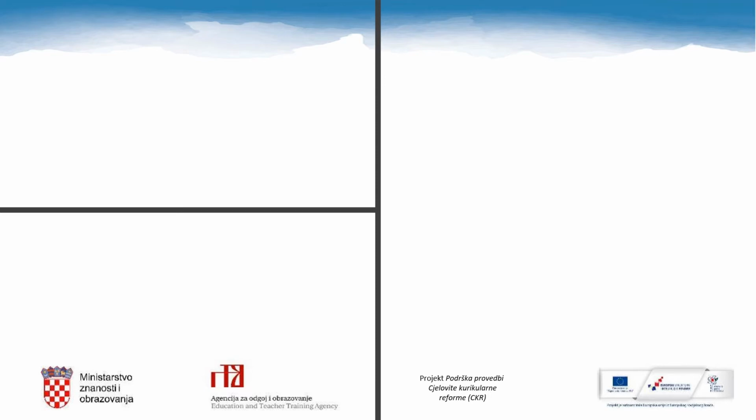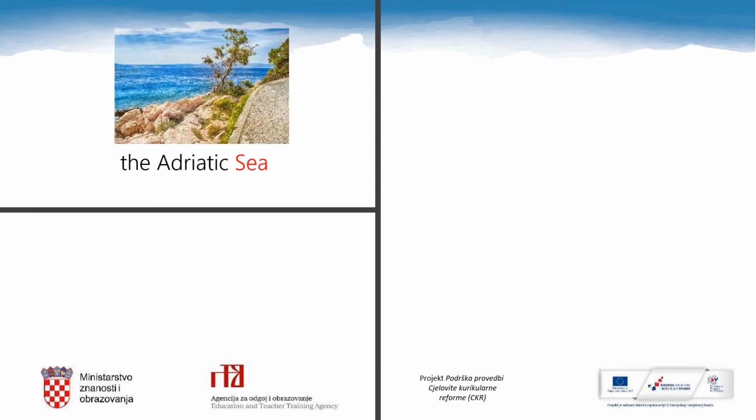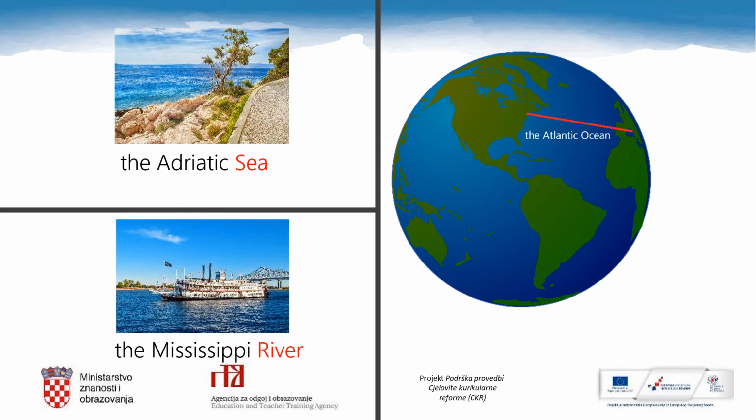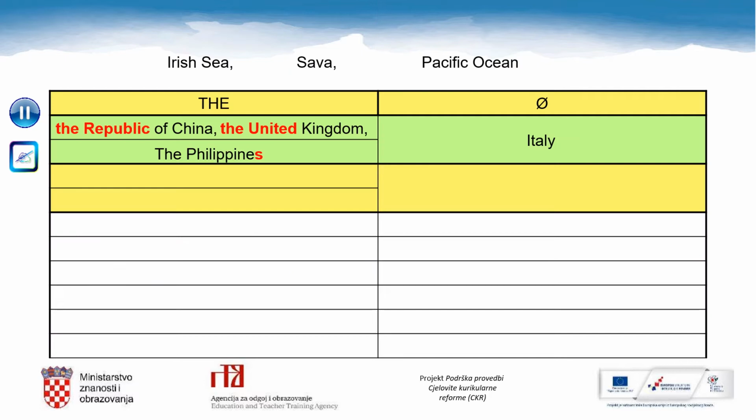People in Croatia usually visit the Adriatic Sea in summertime, but I have always wanted to travel by boat across the Atlantic Ocean to visit North America and to see the Mississippi River. Remember, when we speak about oceans, seas and rivers, we use the definite article the. Now pause the video and write these 3 examples in the correct column: Irish Sea, Sava and Pacific Ocean.